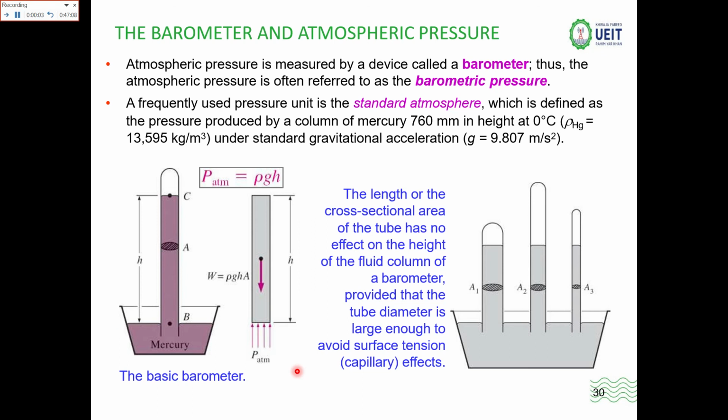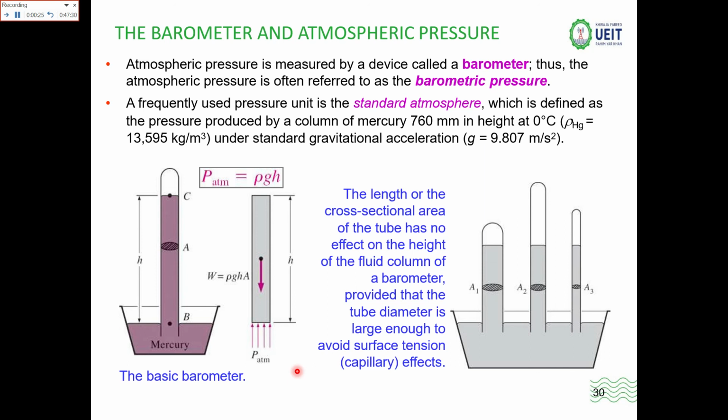Now the barometer and the atmospheric pressure. Atmospheric pressure is measured by a device known as the barometer. Thus the atmospheric pressure is often referred to as the barometric pressure, because the device that is measuring the atmospheric pressure is the barometer.